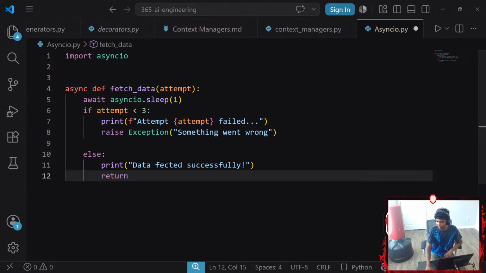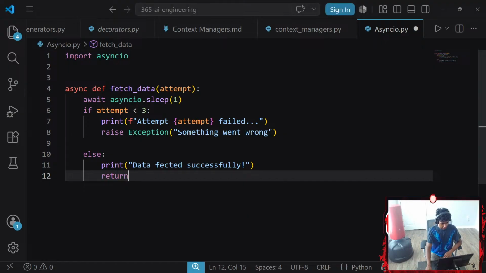Okay, so we're going to go ahead and return. Next up, create an async function called fetch with retry that starts at attempt 1, keeps calling fetch data in a loop, catches the exception and increments attempt, stops when it succeeds. Hint: try except works perfectly inside async functions. A while True loop with a break on success works cleanly here. Raise exception manually triggers a failure.